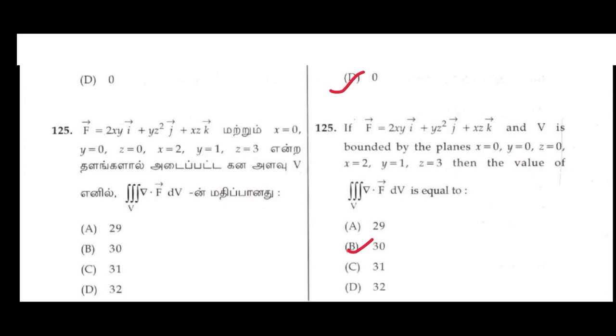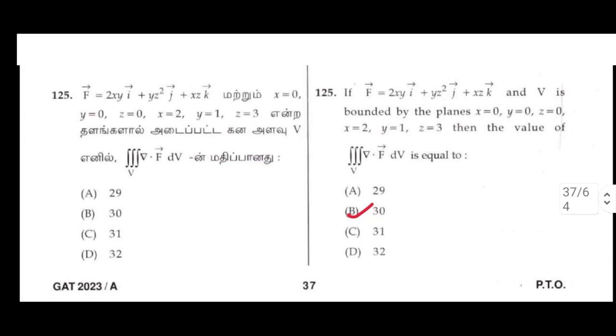125. If F = xy i + yz² j + xz k and V is bounded by the planes x = 0, y = 0, z = 0, x = 2, y = 1, z = 3, the value of the triple integral over V of ∇·F dV is equal to. Option B: 30.